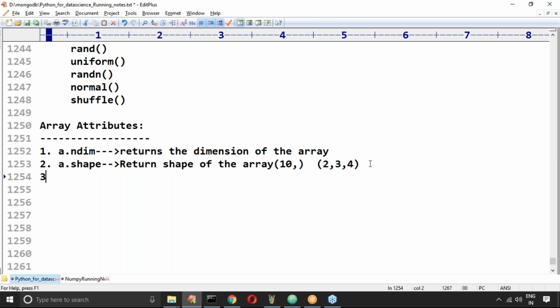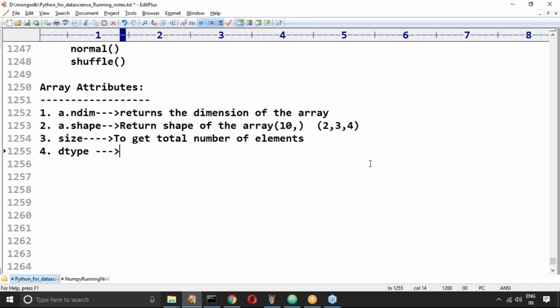The third one we have to talk about is size. Size means the total number of elements in the array, how many elements are there. Next, we can use dtype. dtype means the data type, to get the data type of the array elements.